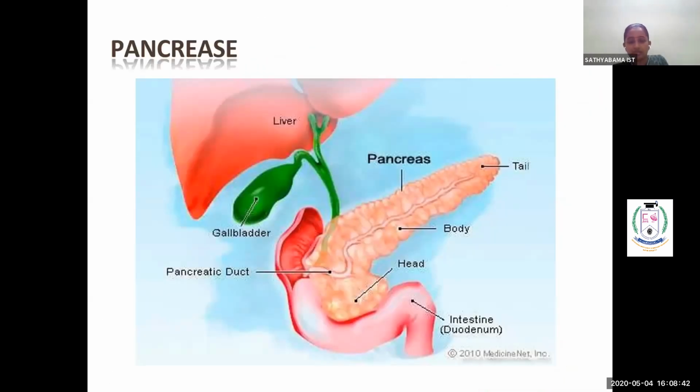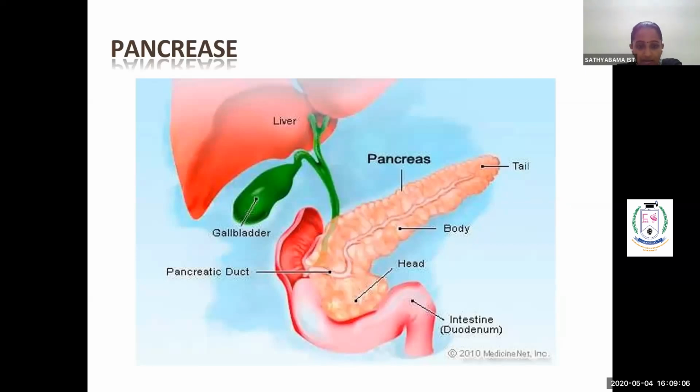So today we are going to see the pancreas. In previous classes we have done the other endocrine glands. What are the endocrine glands we have seen previously? The pituitary gland, and then we have done the thyroid gland, and today's class is about the pancreas. Everybody knows the importance of the pancreas, right?